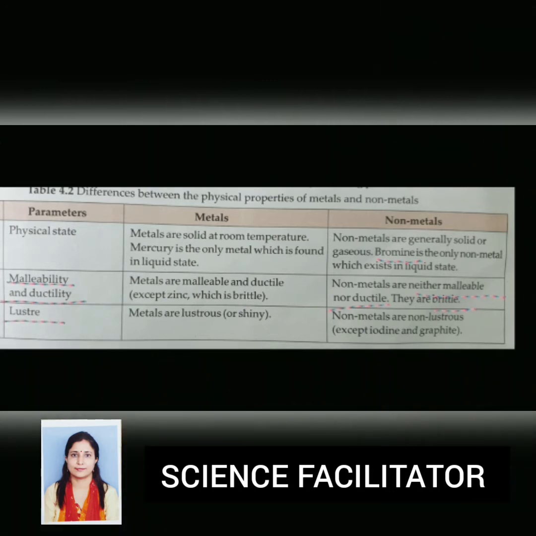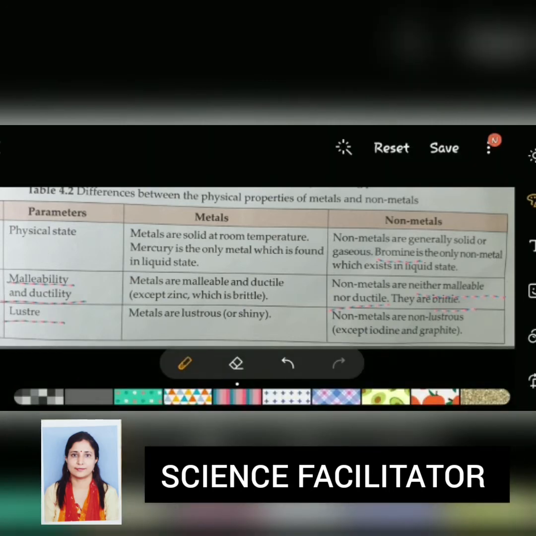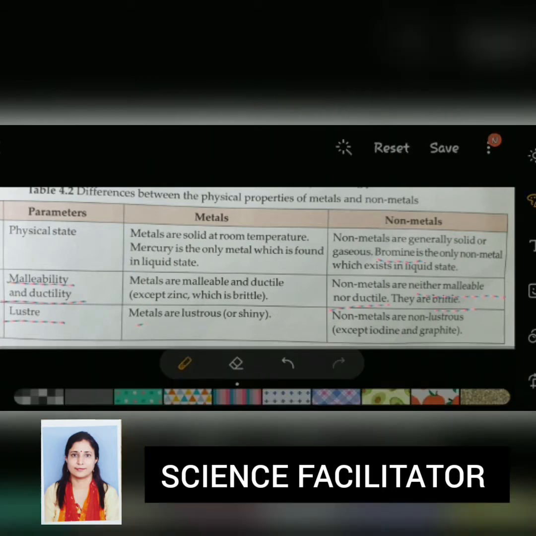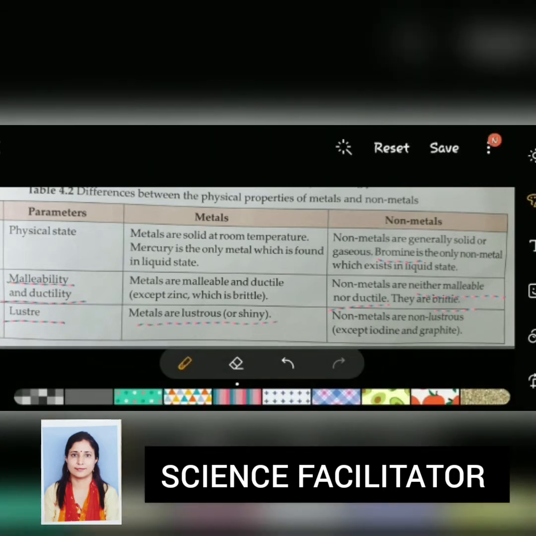Third physical property of metals and non-metals is the luster, that is, they have shiny surface. You have studied in the previous lecture, metals are lustrous. But if you see in your surrounding, you will say that iron is a metal that has no shiny surface, but it gets corroded due to action of air and moisture. And metals like silver, gold and platinum are very shiny because they are not corroded. That's why they are used to make jewelry. And non-metals are non-lustrous. You see, coal is non-lustrous except iodine crystals and graphite. They have shiny surface.